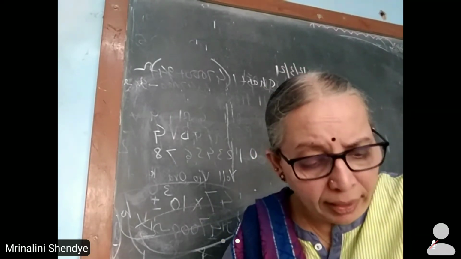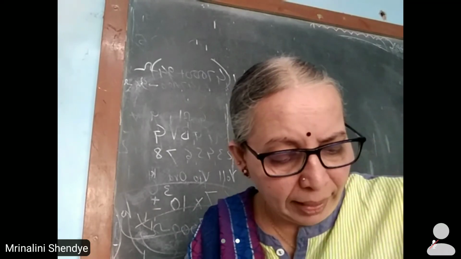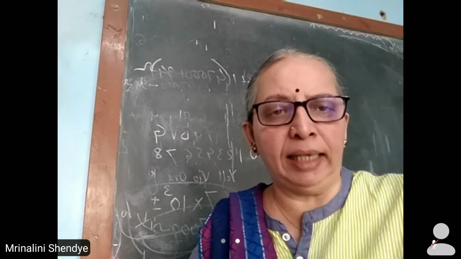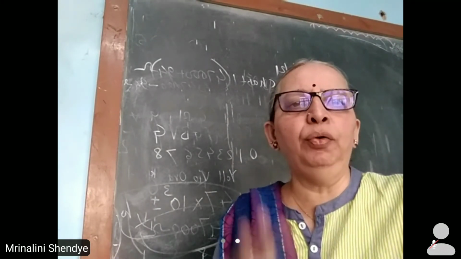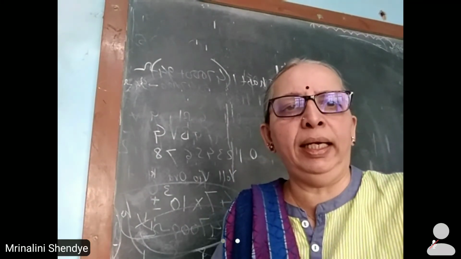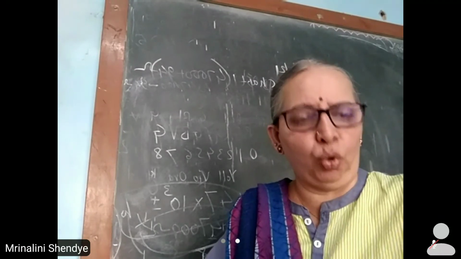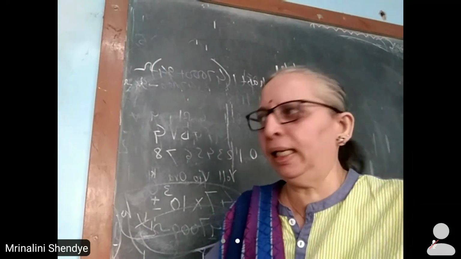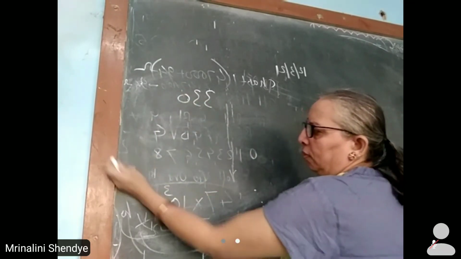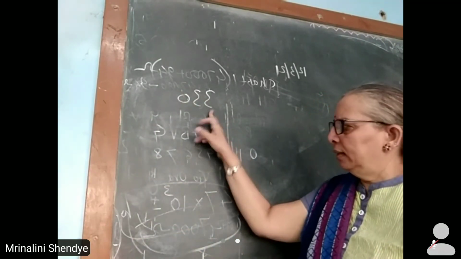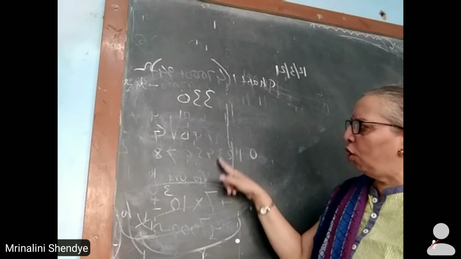Again, you see question number 10. They have given the resistance value. By using that resistance value, you have to code it in color coding. For example, 330. What is 330? First digit 3. 3 belongs to orange color.